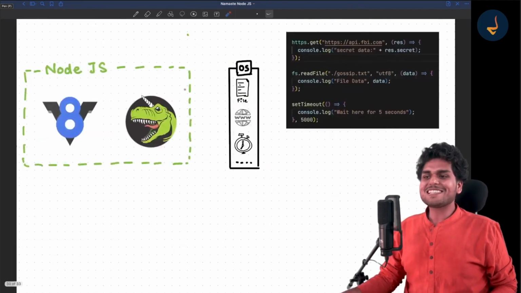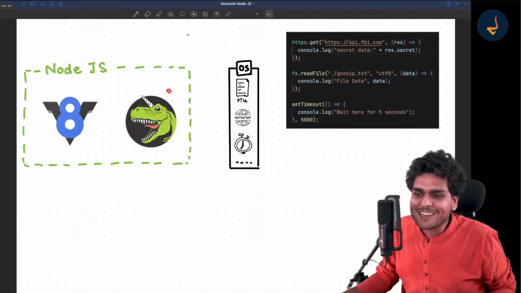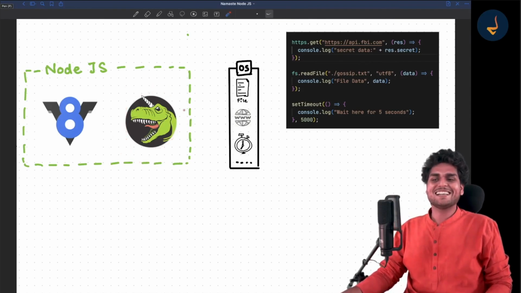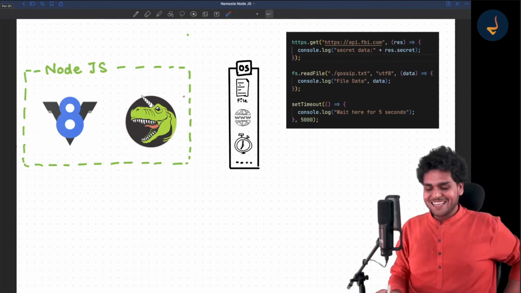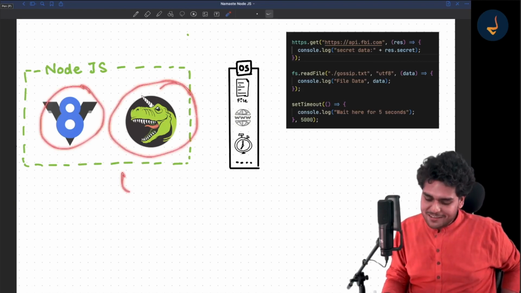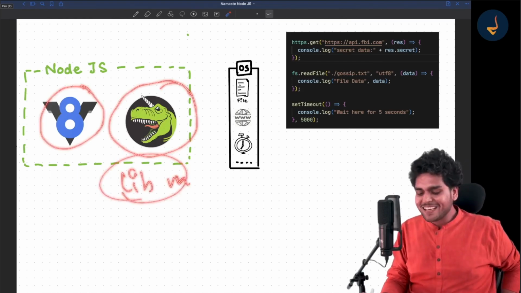And now do you see this? Now I will show you how asynchronous code is run. But before that, what is this dinosaur kind of a thing? This is not even a dinosaur. This is a unicorn, my dear friends. Do you see? This is V8 and this is your libuv.